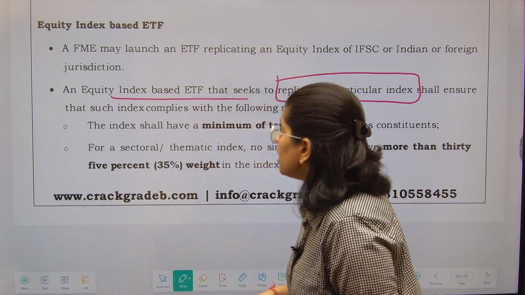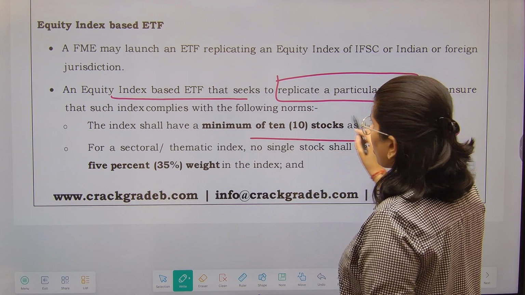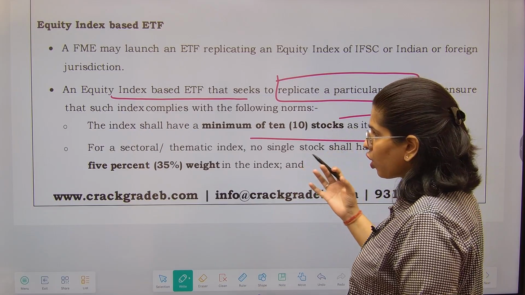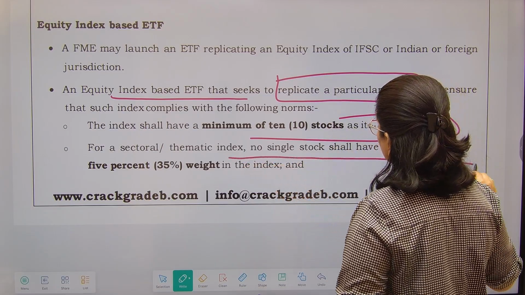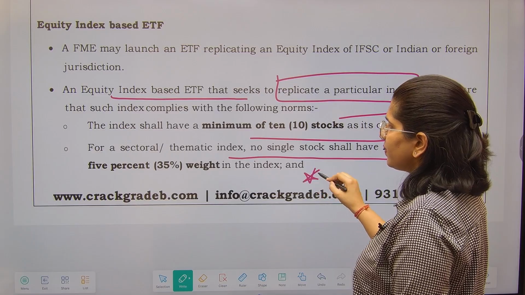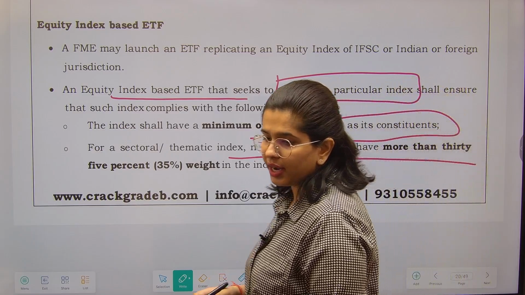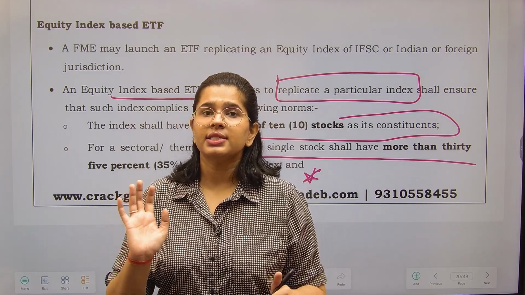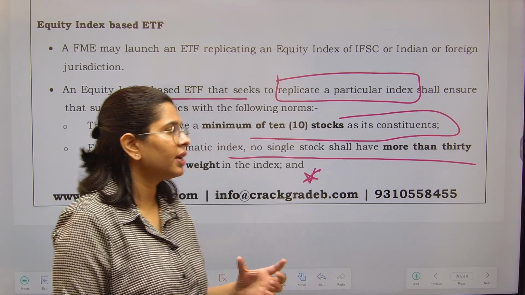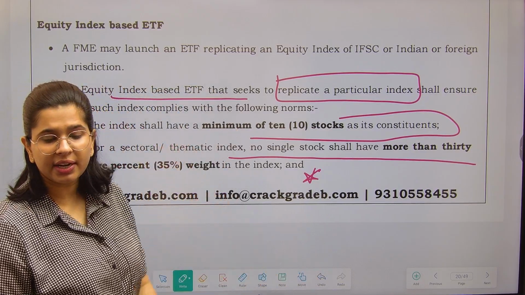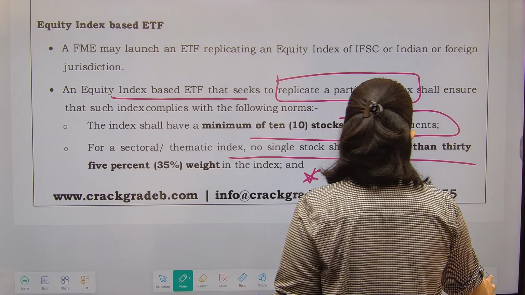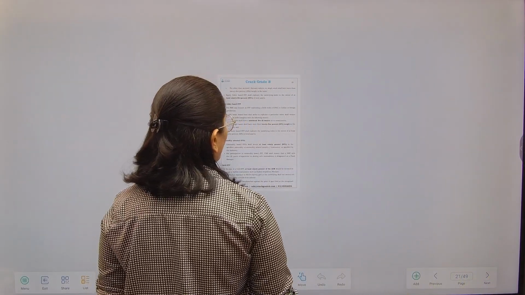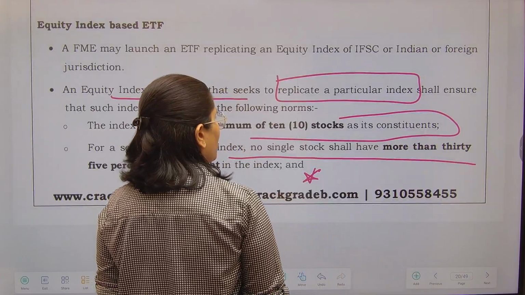Okay. So the index shall have a minimum of 10 stocks. The index you are trying to copy should have at least 10 companies' stocks. For a sectoral index, no single stock shall have more than 35% weight in the index. Sectoral index means like a banking index, like an IT index, where I am trying to match a sector. Fine. So in that particular case, one company shall not have more than 35% weight in that particular index. Very, very important. For other sectoral indices, no single stock shall have more than 25% weight. Fine.